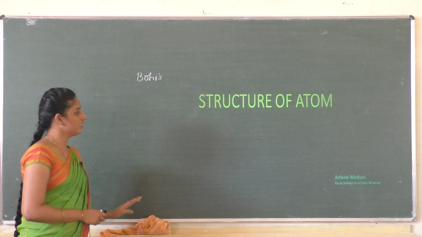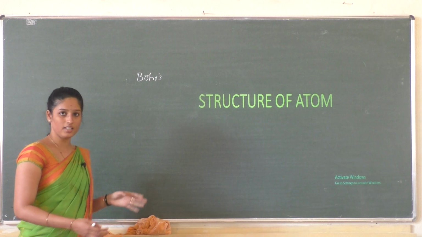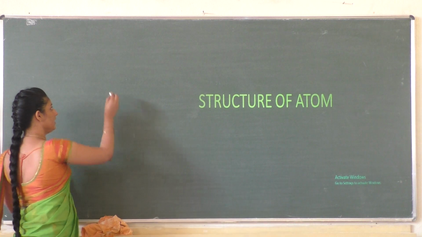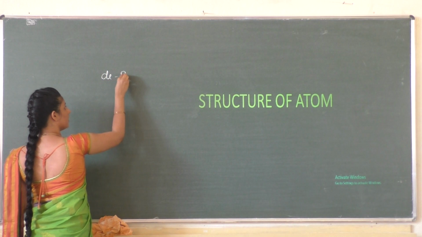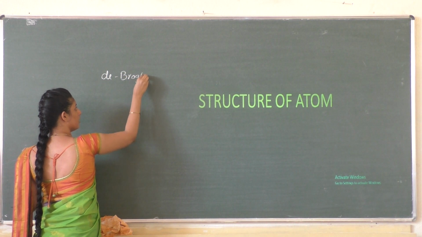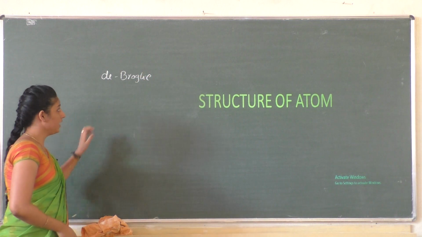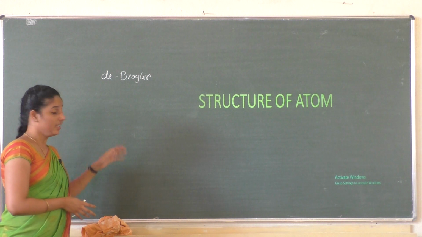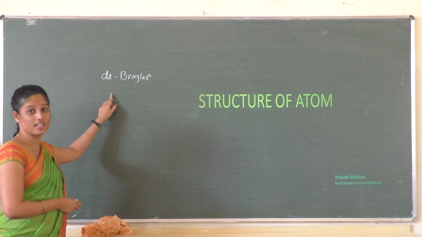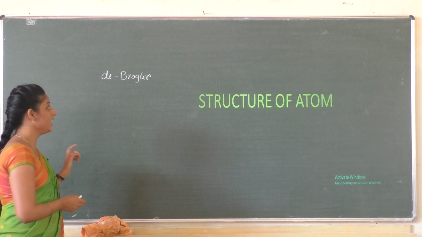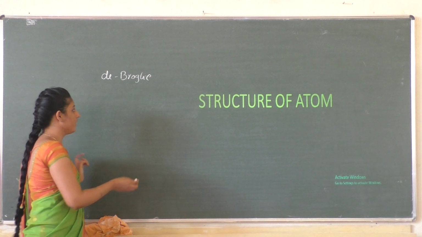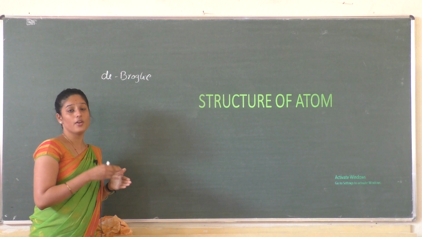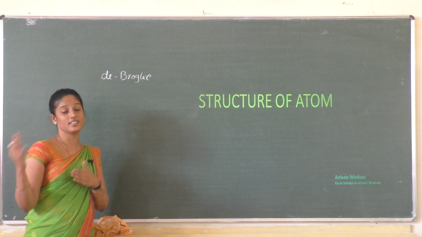Next is the de Broglie hypothesis. The scientist de Broglie confirmed the presence of dual nature in small moving particles, and he gave one important equation called the de Broglie equation, where he related the wavelength of a matter wave with its momentum.